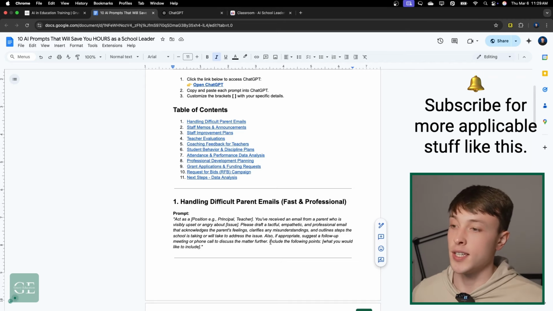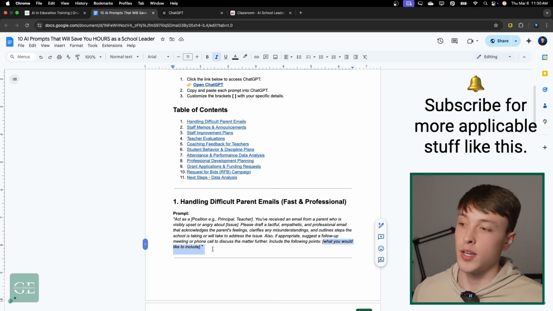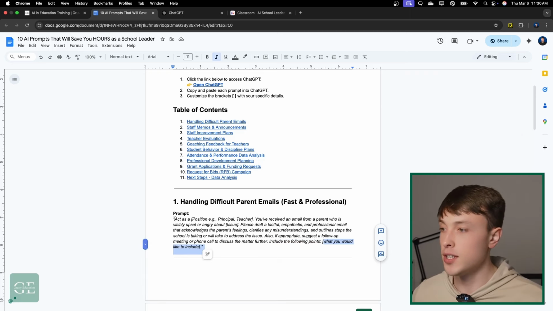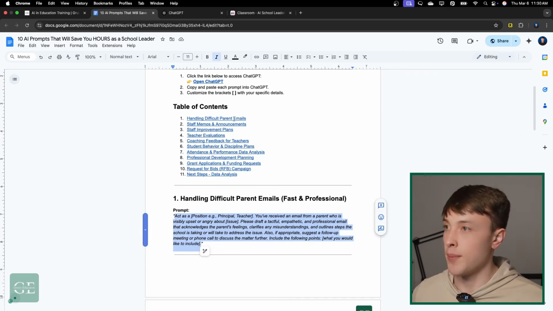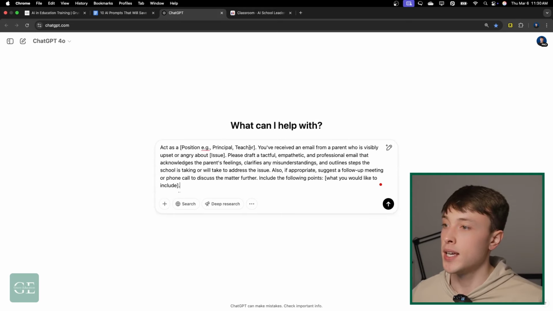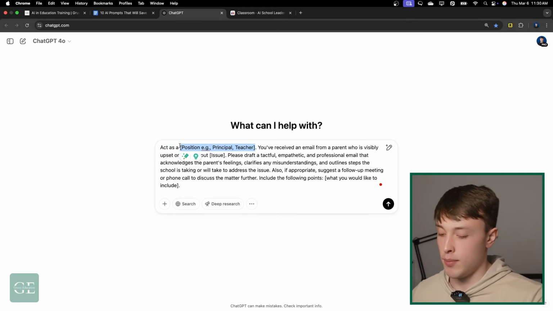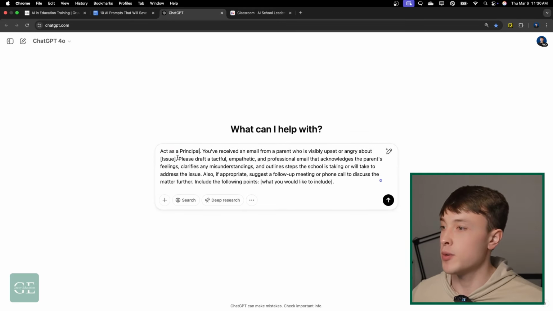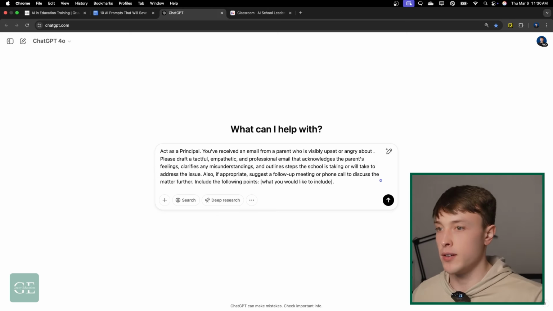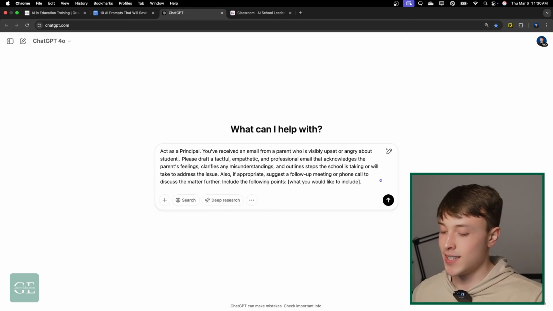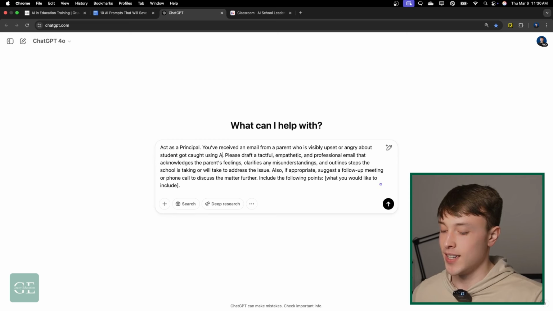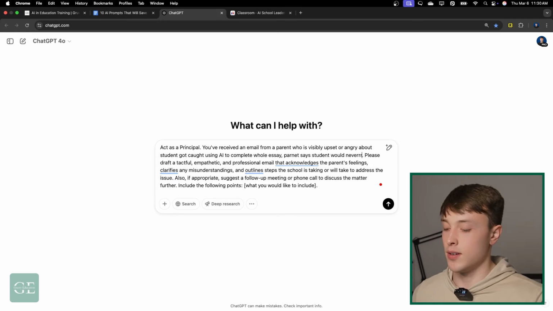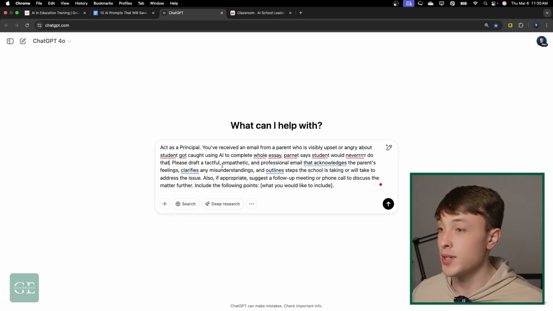And then here it just says include the following points, and we can just put in what we want to include in the email. So to use this, I'm just going to highlight it and copy it and then head over to ChatGPT and paste it in. Then I'm just going to put in here that I am a principal, and let's say we received an email from a parent who's upset about maybe a student got caught using AI to complete a whole essay. Let's say the parent says the student would never do that. It's a pretty good one there.